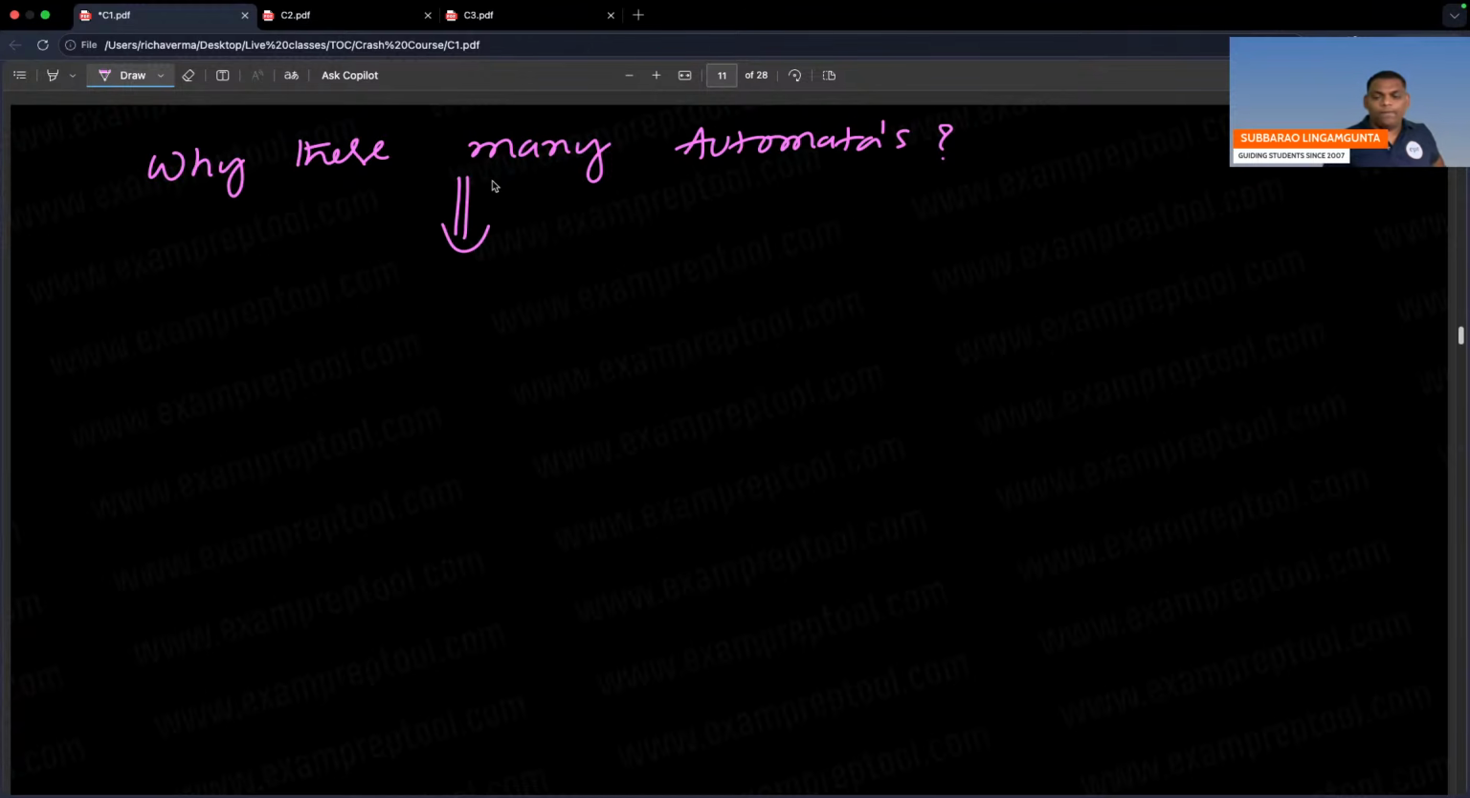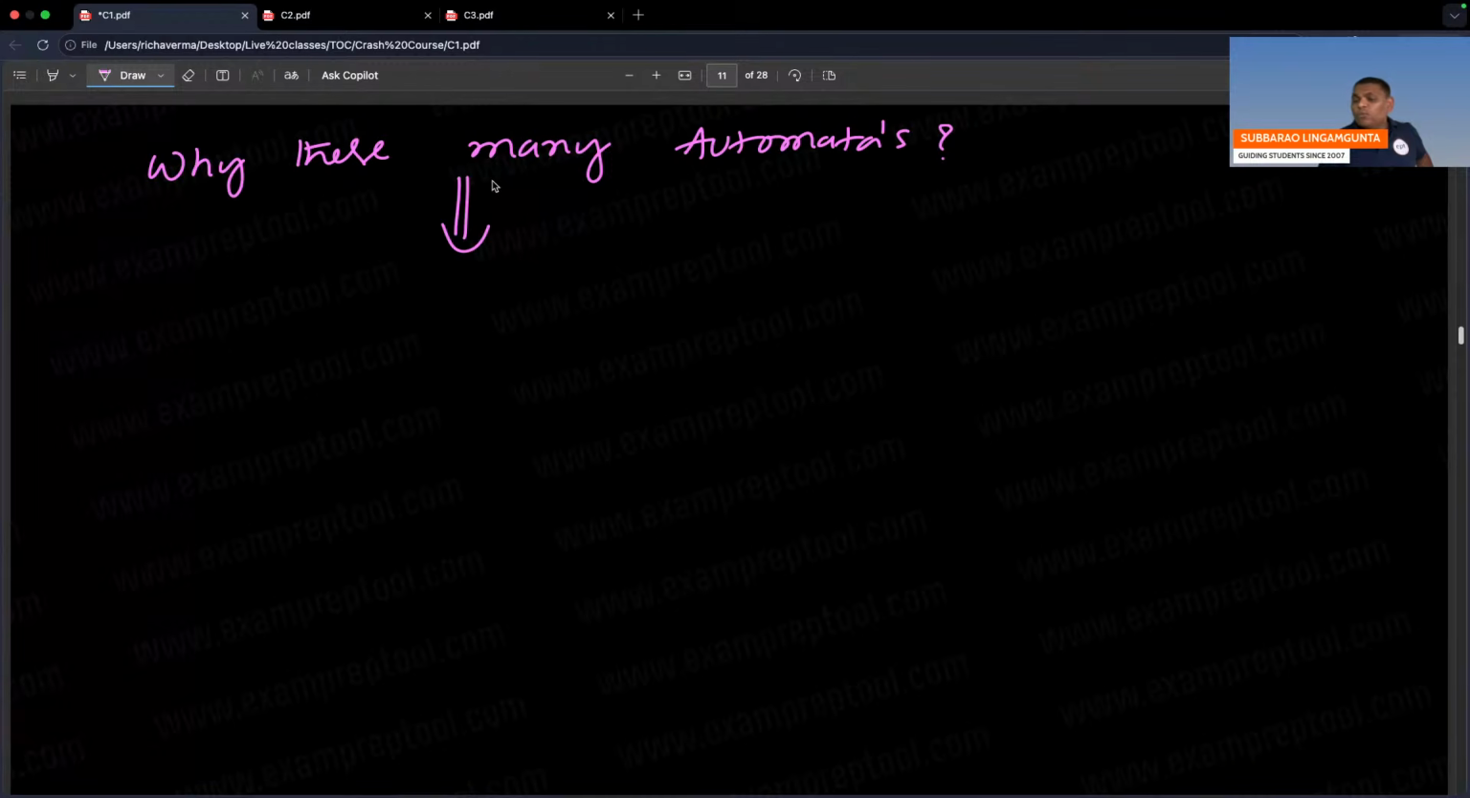Why so many automata? Machine and automata are the same. Why so many automata? So one machine is enough, no? Why so many? Everyone knows, right?